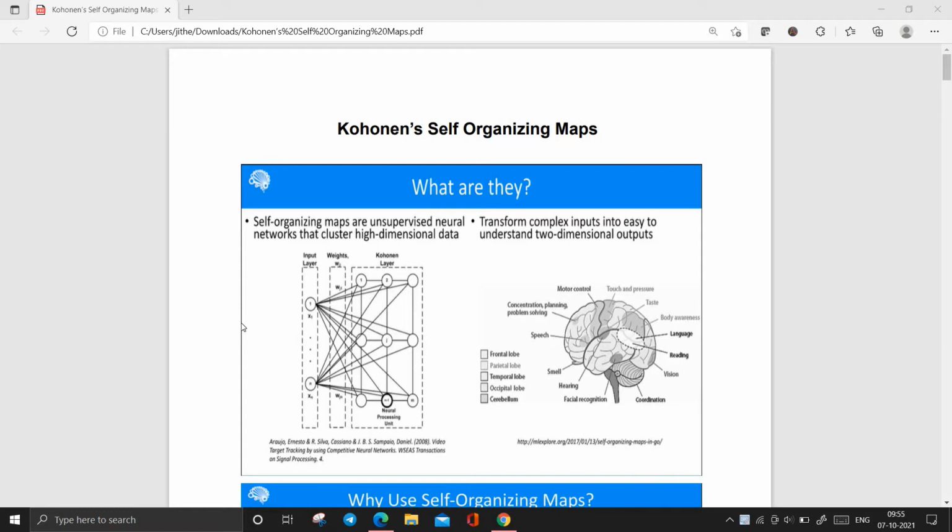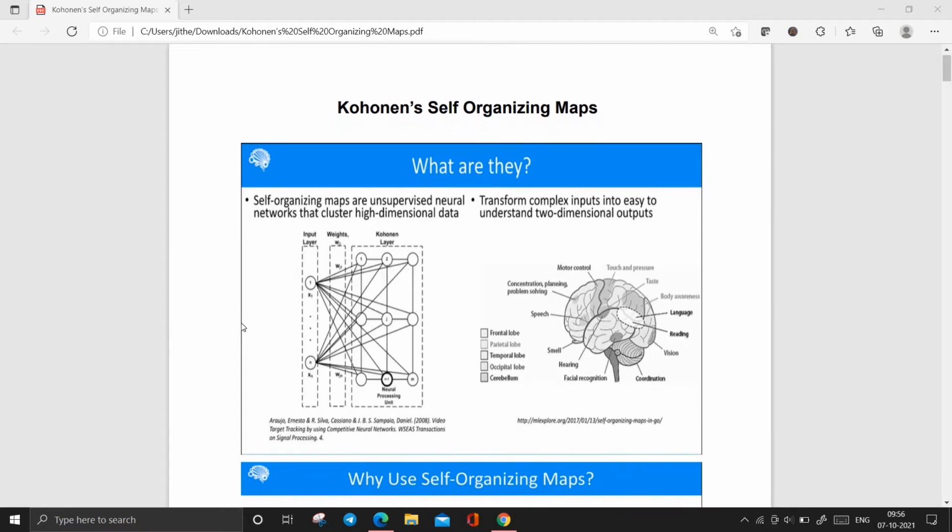Let's start the session. First of all, we need to know what a self-organizing map is. Self-organizing maps are unsupervised neural networks that cluster high-dimensional data. That means in machine learning we have clustering topics, right? For clustering we use some algorithms. In the same way, in neural networks, it is a clustering neural network. It's not just a neural network, but a 2D high-dimensional neural network.